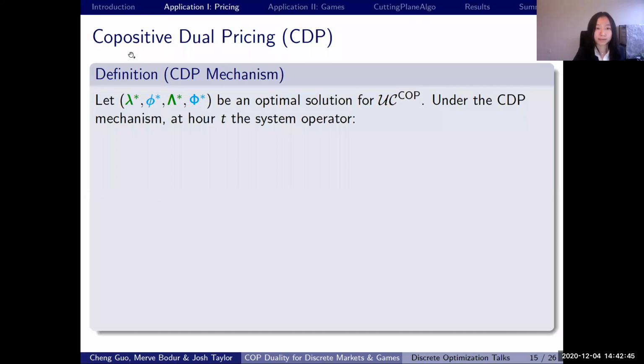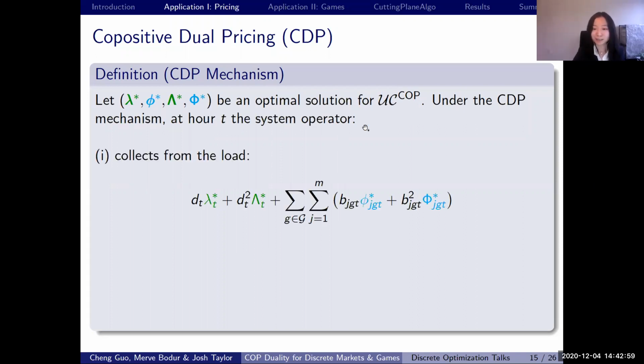More formally, we are defining this copositive dual pricing, or CDP mechanism, that uses the optimal solution from the dual COP problem. Under this mechanism, at each hour, the system operator, by the way, the system operator or the utility is just this agent that coordinates the demand side and supply side of the market. So the system operator collects payment from the demand side and pays the supply side, pays the generators. So the system operator collects this much amount of payment from the demand side or the load. And this payment consists of the payment for the demand and also the payment for the operational decisions.